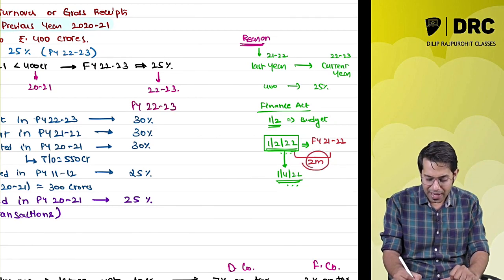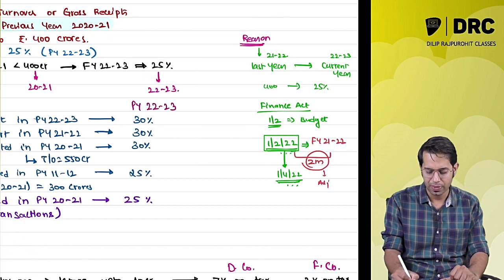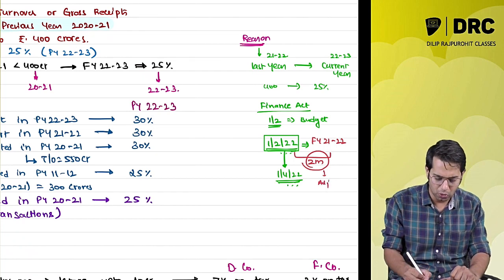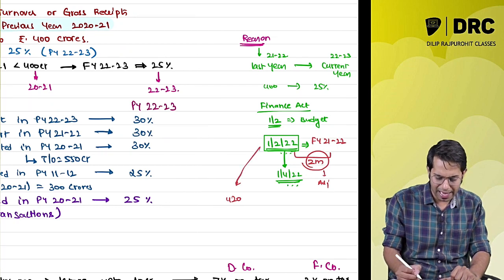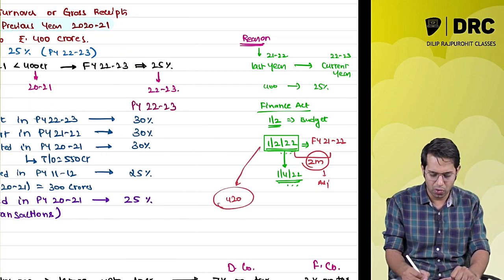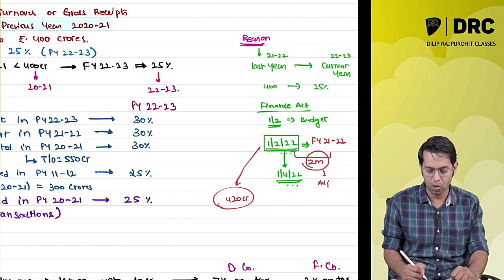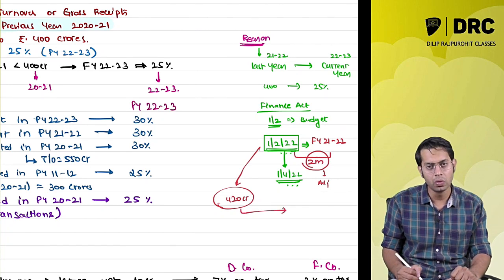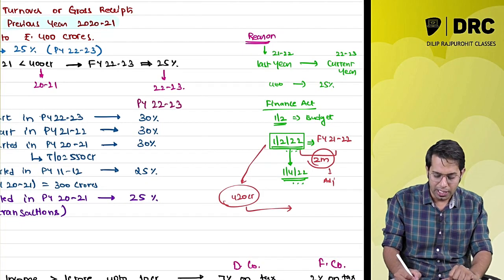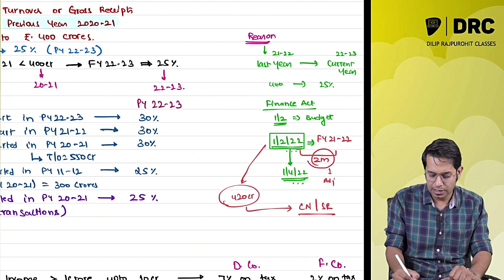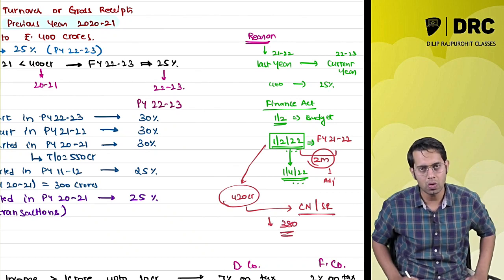So I can make adjustments in my books of accounts. Say for example, there is a person whose sales were 420 crores. As on the date of the budget, his turnover was 450 crores. Now, what will he do to save taxes next year? He will issue credit notes. He will show sales returns and reduce the sales to 380 crores. People can do that, no?